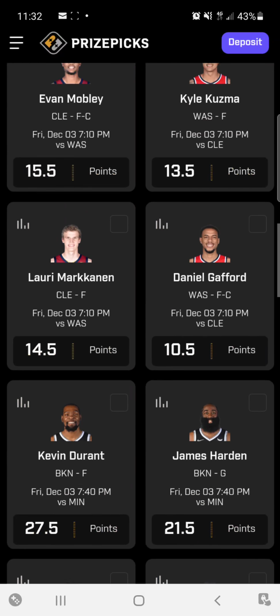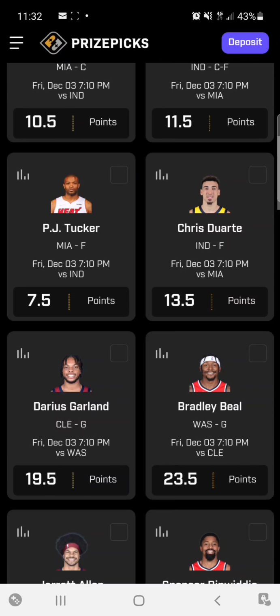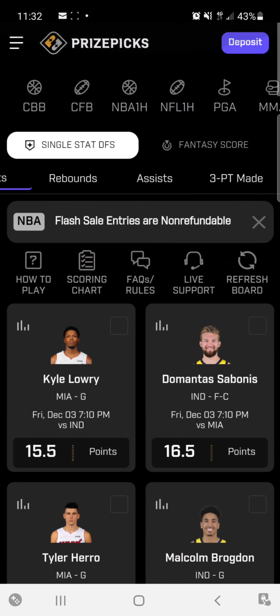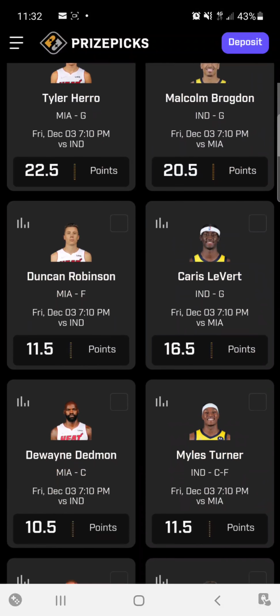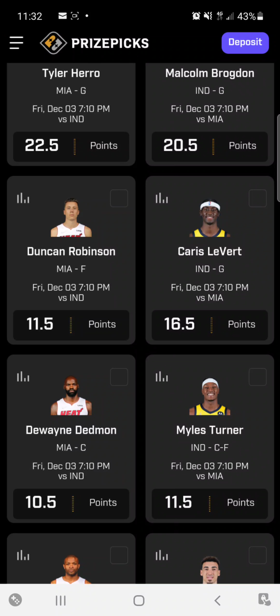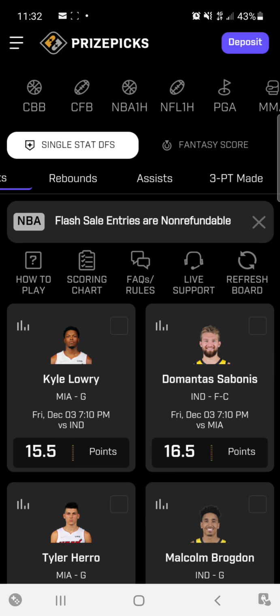When I first started this, I was looking at hit rates because that's what everybody was showing online, and different sources were saying look at the hit rates and how often they hit and try to find the one that's the most sustainable. For me, that doesn't win as much as looking at who you think is actually going to go off in a particular game based on who they're up against. So that goes for points.